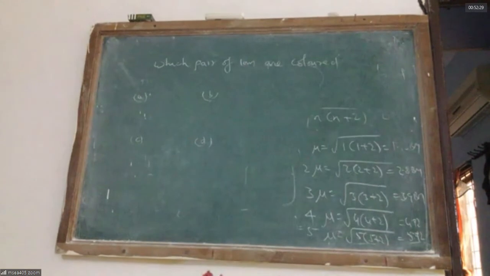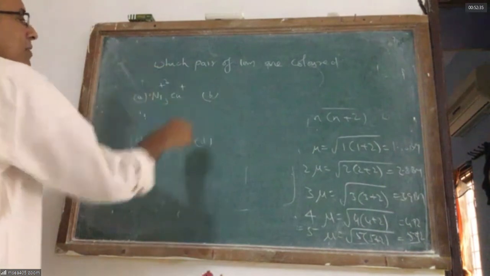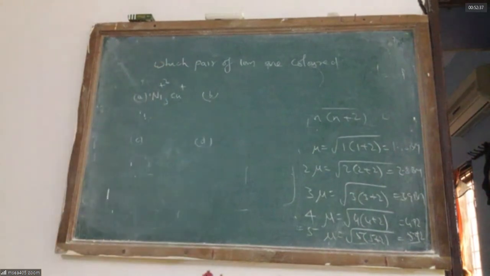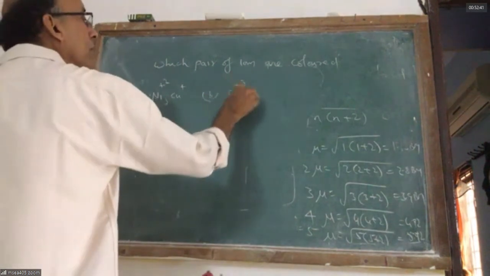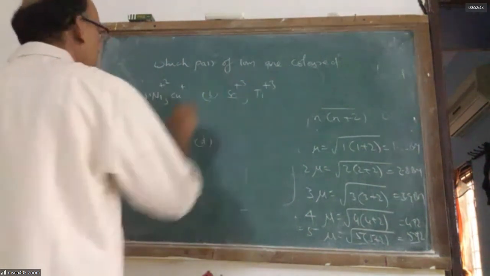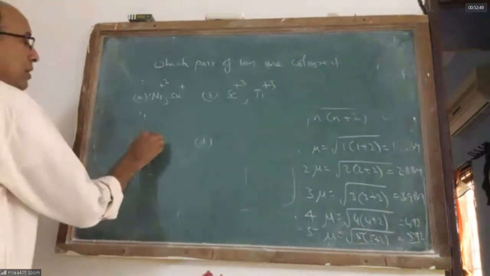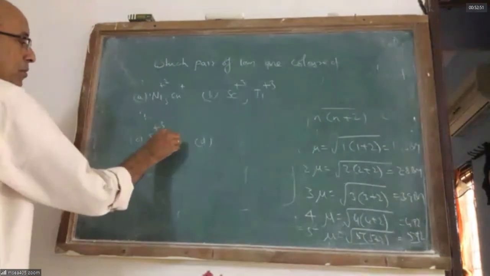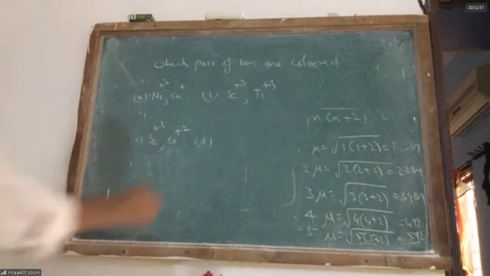Option one: nickel +2, copper +1. Second option: scandium +3, titanium +3. Third option: scandium +3, cobalt +2. And the fourth option: nickel +2, titanium +3.